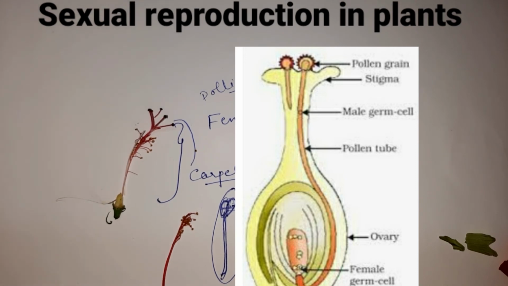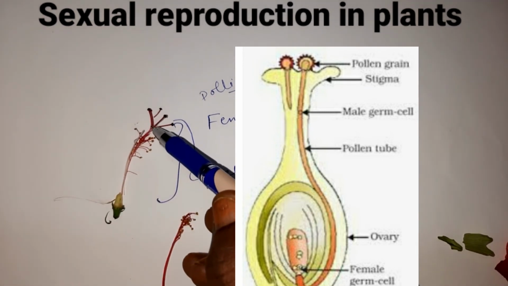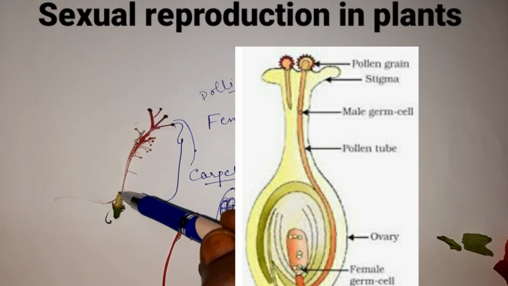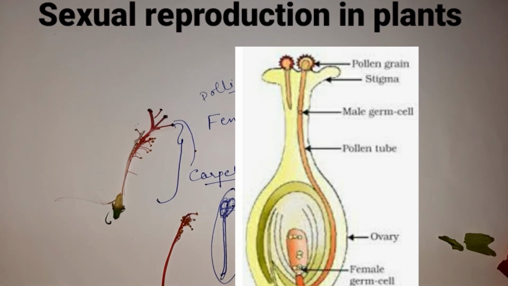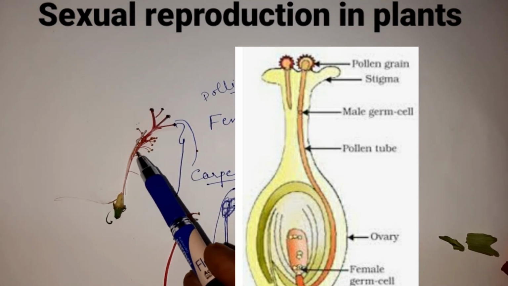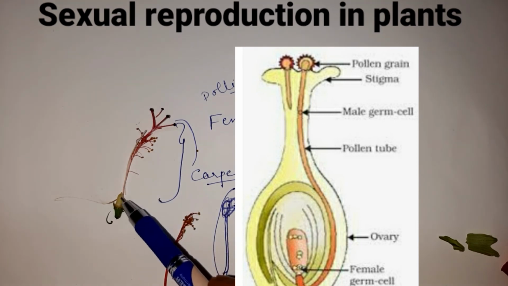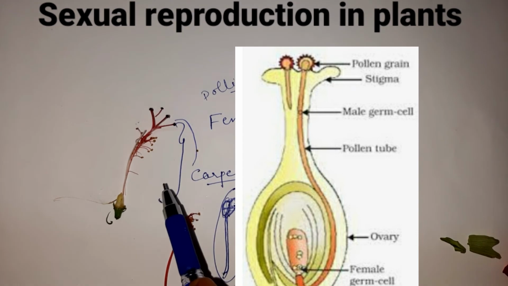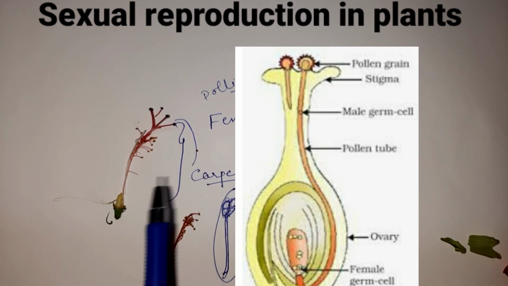So inside each ovule there is an egg cell, children. Inside each ovule there is an egg cell, that is the female part. So the pollen tube carries the male gamete, which makes an entry to reach the ovule. Inside the ovule you find the egg cell. Okay, children. Once the pollen tube reaches the ovule, the tube bursts to release two male gametes.